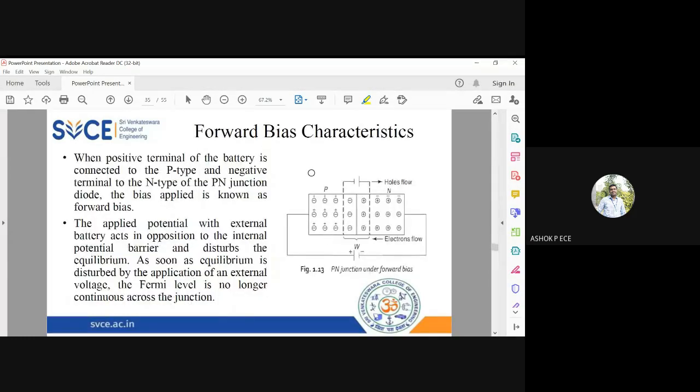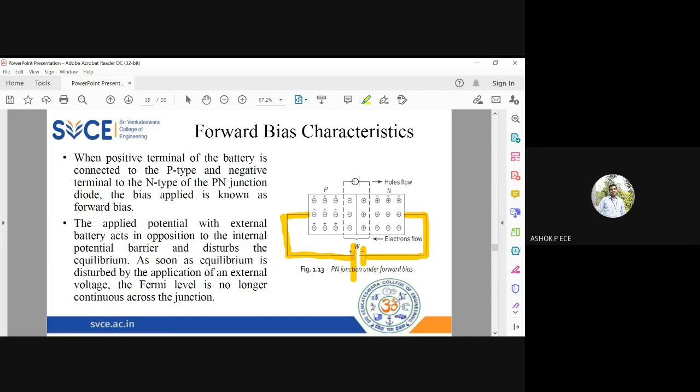Forward bias is very simple. Remember, logically, we are not going to learn anything by heart. Forward bias means you're connecting the same polarity of the battery outside to P and N. You know, the P layer has a lot of holes, so I'm going to connect P to the positive of my battery. See here, and the N side is going to have a lot of electrons, so I'm going to connect the negative of the battery to my N side. This is called forward bias.